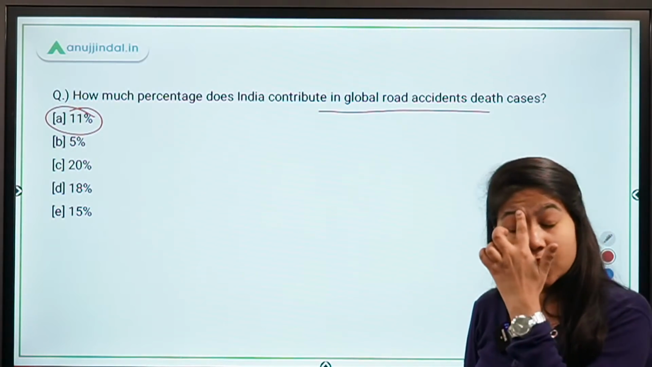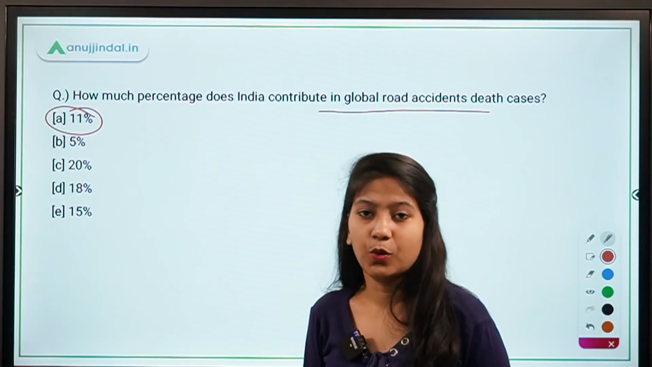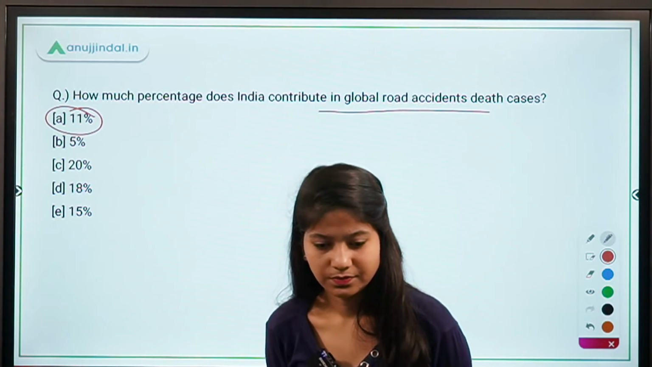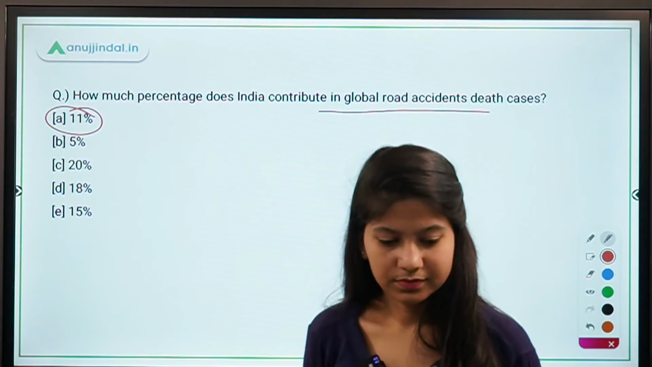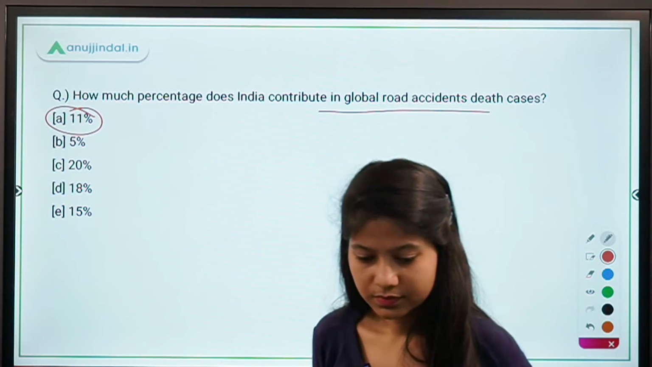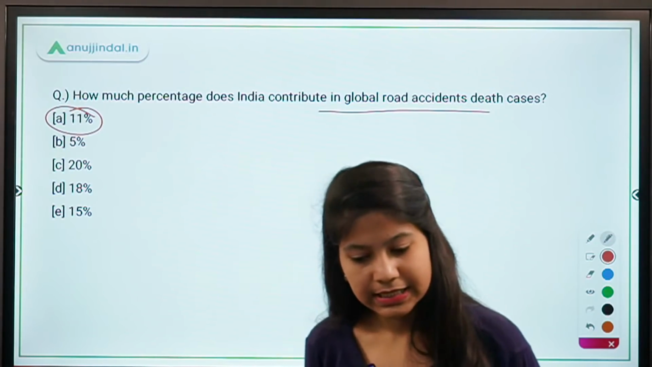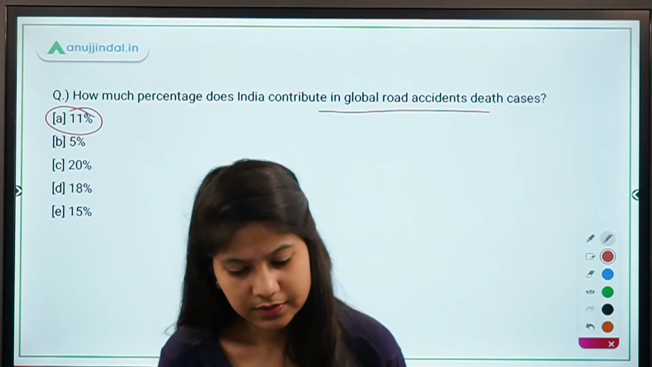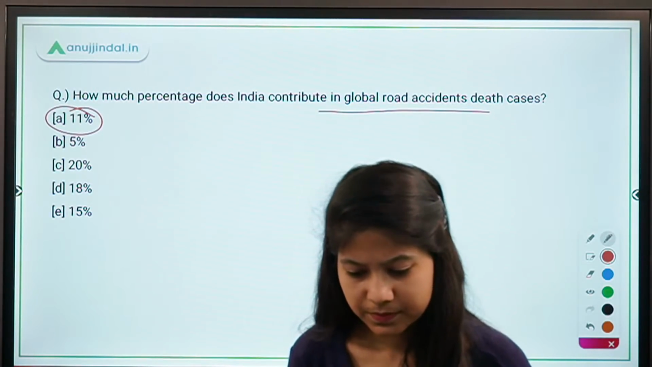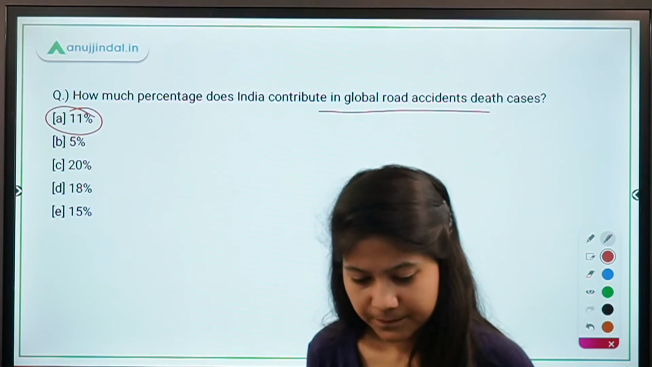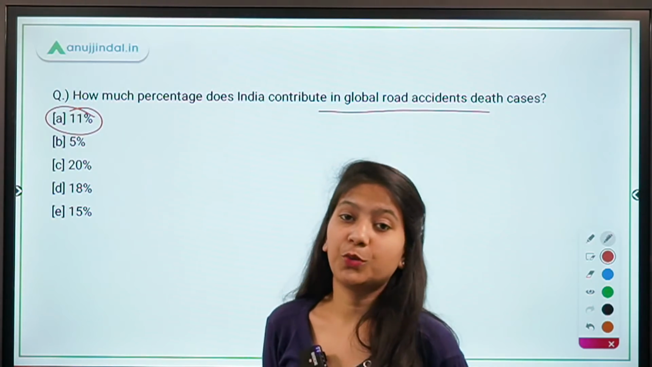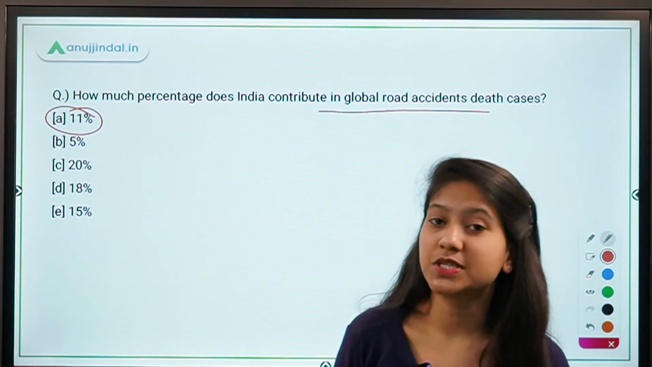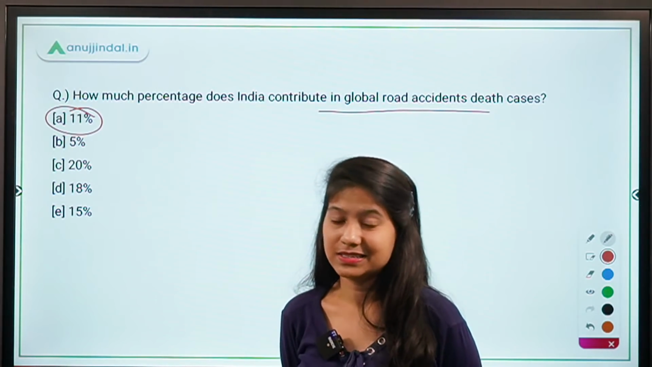Now guys, which organization released this recent report on road accidents? Yes, Nilesh, absolutely, you are right. 1% पे इतने एक्सीडेंट हो रहे हैं, so imagine when we would have a higher percentage, what would be the percentage of road accidents then?